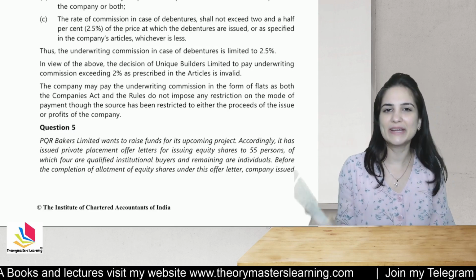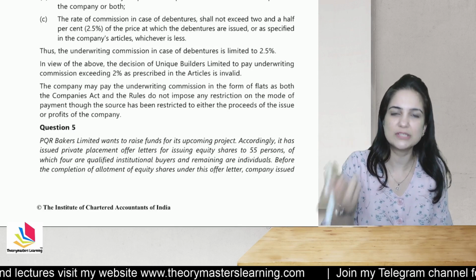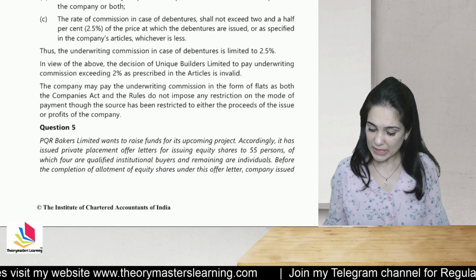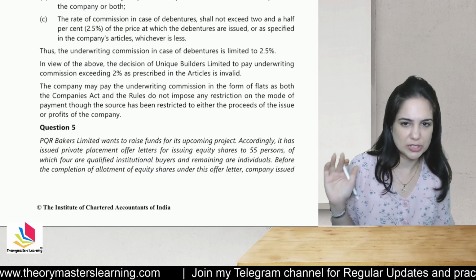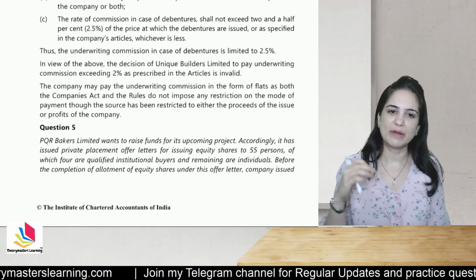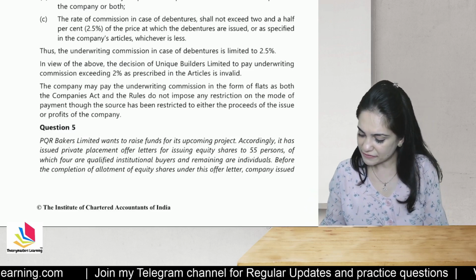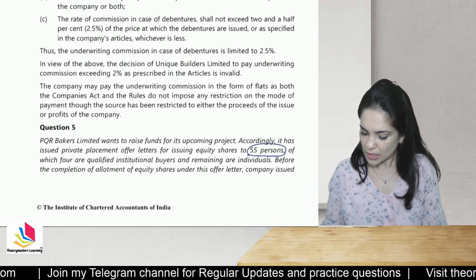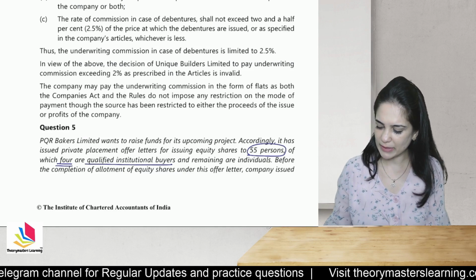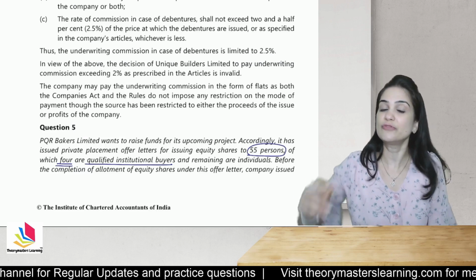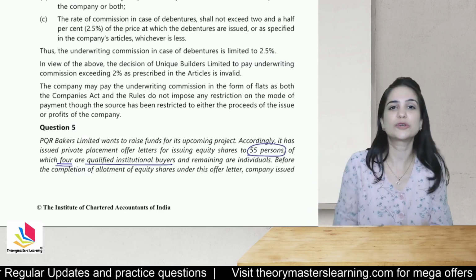You just need to identify the provisions on which this question is based. PQR Bakers want to raise funds for an upcoming project. Accordingly, it has issued private placement offer letters to 55 persons, of which 4 are qualified institutional buyers, QIBs, and the remaining are individuals. So we will analyze while reading the question itself.